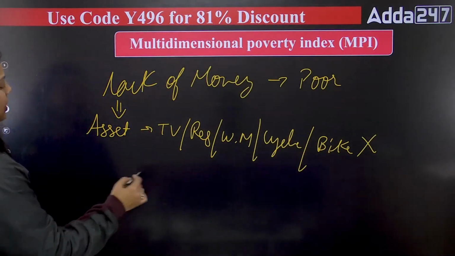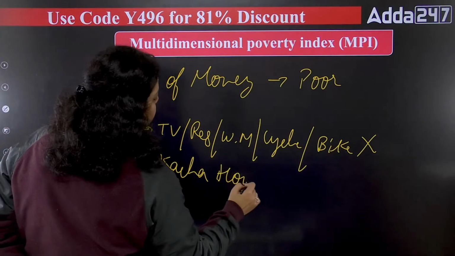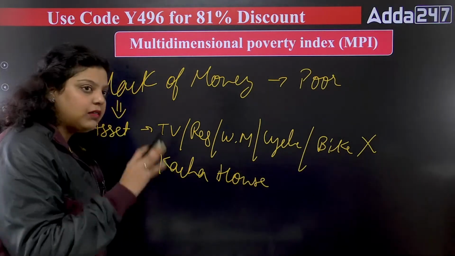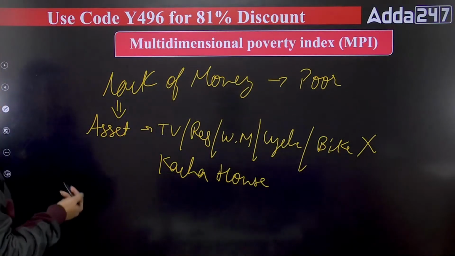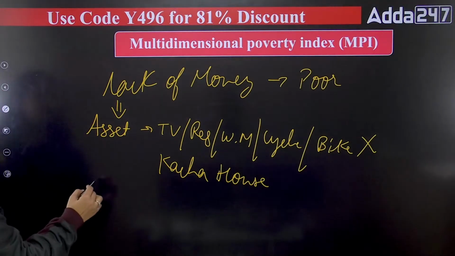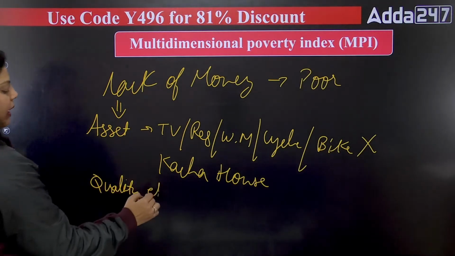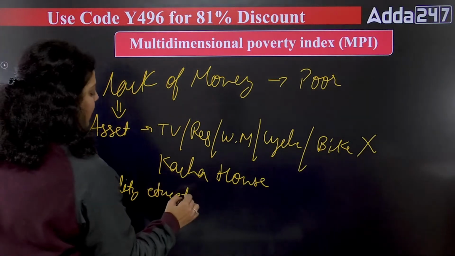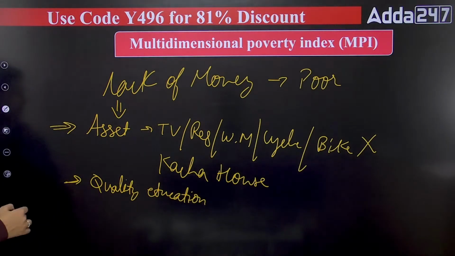I am living in a kacha house. That is also a poverty disadvantage, because I don't have a proper house to live in. Apart from that, I will not be able to have a quality education because I don't have money. So this is also a disadvantage.